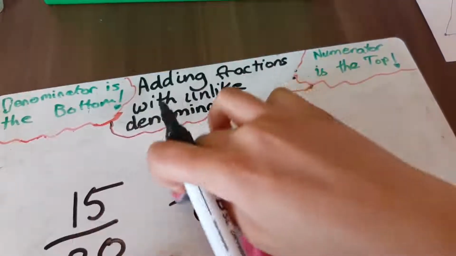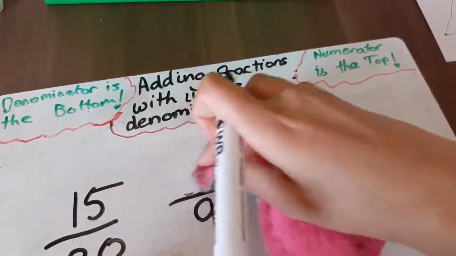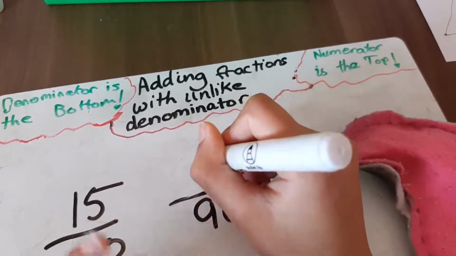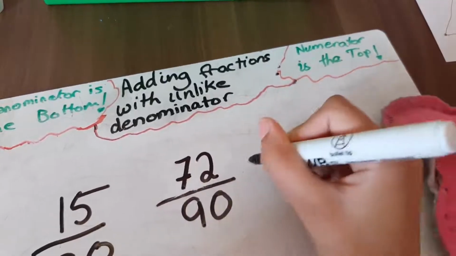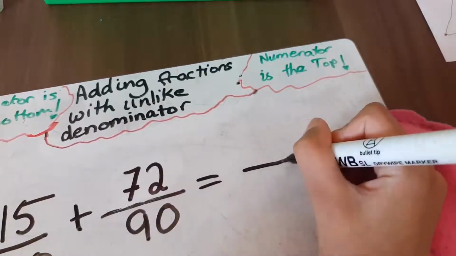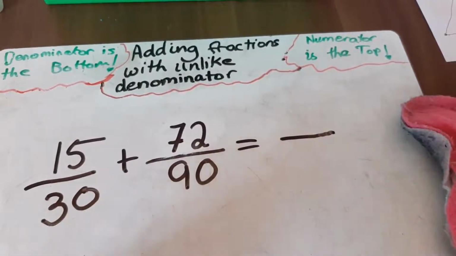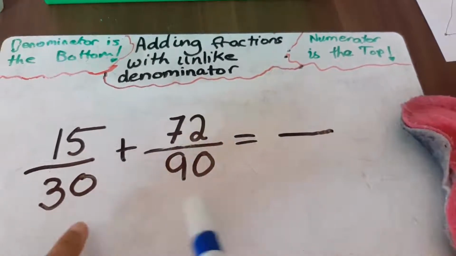I'm actually going to make this a little bit harder. I know these are meant to be easier, but I want to make it a bit more challenging, or not challenging, but I'm just going to make it harder. Okay, so again, these are unlike denominators because unlike basically means not the same kind of. So we can see that 30 is not the same as 90. And we have to change one of these.